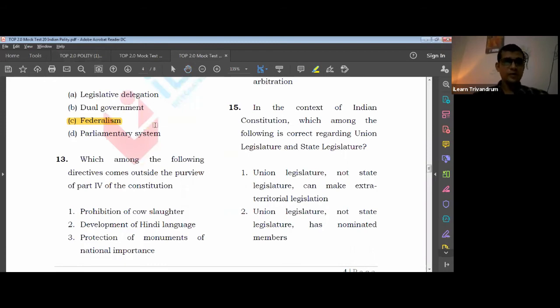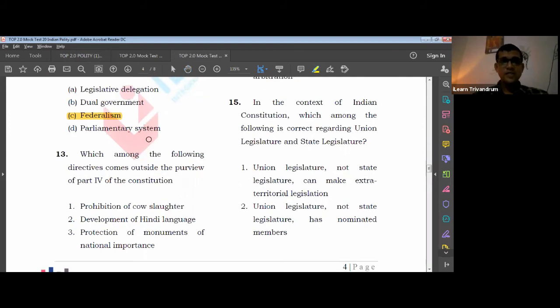Okay, so let's look into the question. Which among the following directives come outside the purview of Part 4? So this is the key point. Prohibition of cow slaughter. So cow slaughter, is it mentioned? Yes, right? For scientific reasons, we should ensure that there is a prohibition of cow slaughter. So this is within the purview.